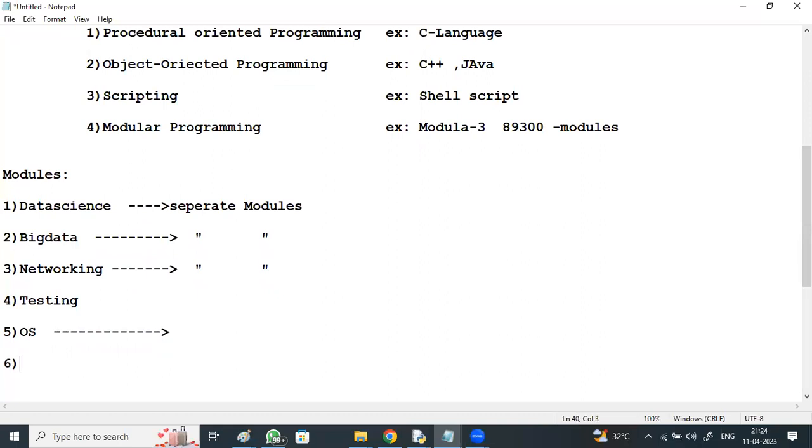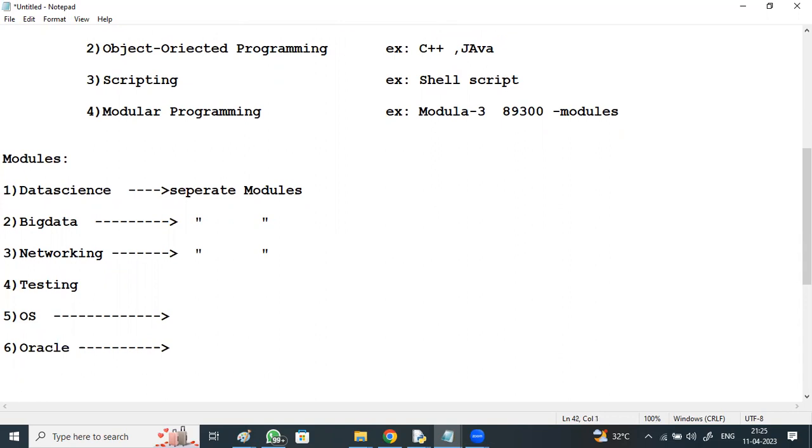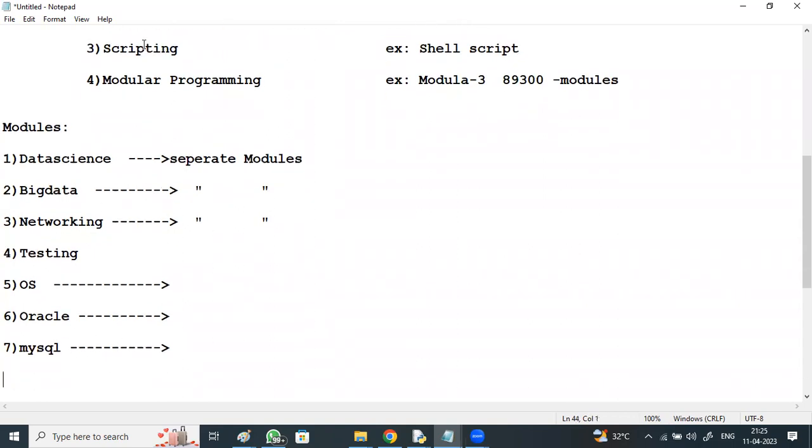For every database, Python provides a module. For Oracle, Python provides a separate module, cx_Oracle. And for every database, for MySQL, PyMySQL or MySQL Connector, you have separate modules. It's very simple: Python connects with the database without opening the database.